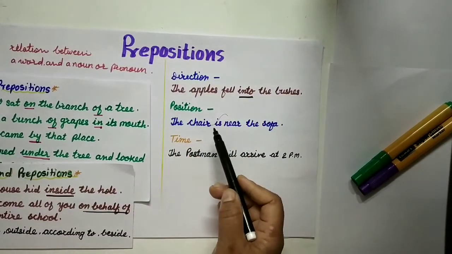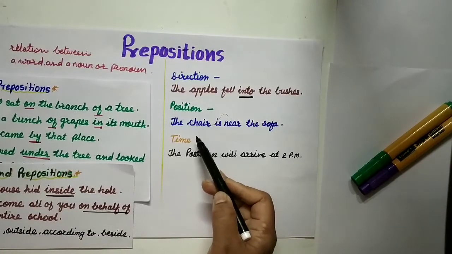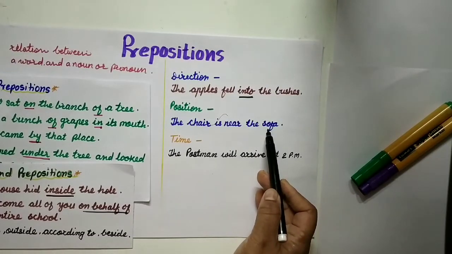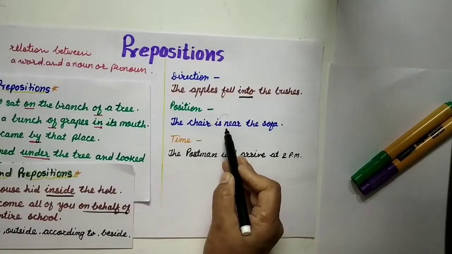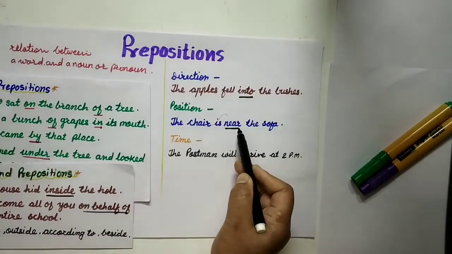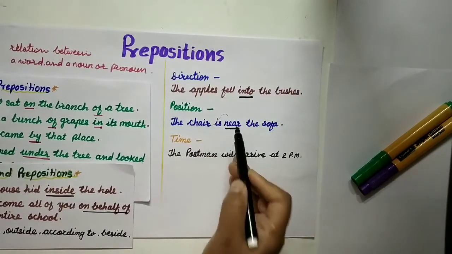Now next, some prepositions indicate position. Here, the chair is near the sofa. Near is the preposition, and this word shows the position of the chair. So it is the preposition.